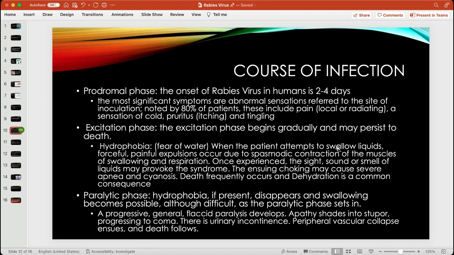Moving past that phase, you'll move into the paralytic phase. And now in this phase, you won't see hydrophobia anymore as much. That usually disappears. Swallowing will become more possible. It still will be difficult, but it becomes possible. But you can have a progression of flaccid paralysis that can develop. And here this can also progress into coma, where you also have urinary incontinence, and this can also develop perpetual vascular collapse, which will have death following after.